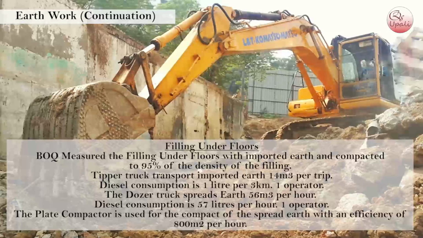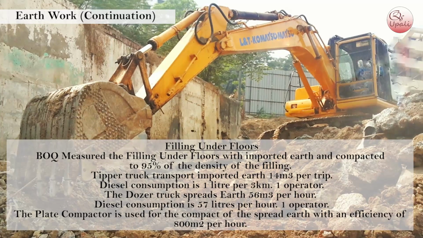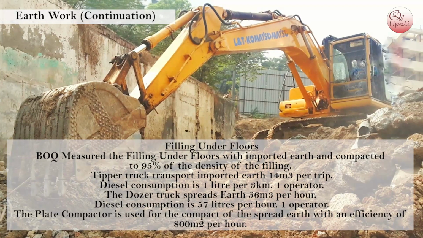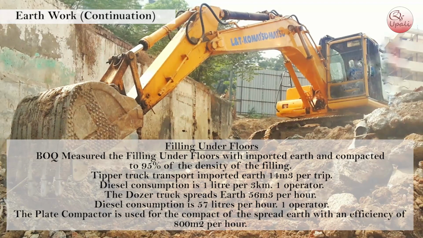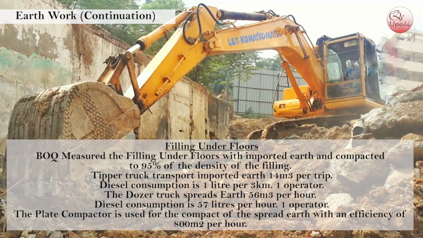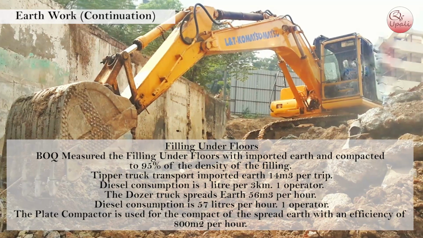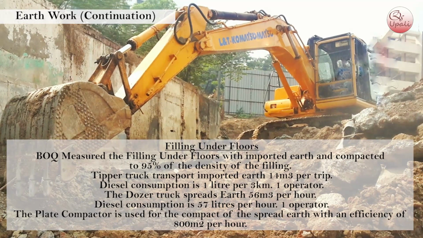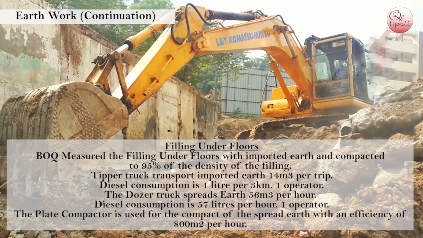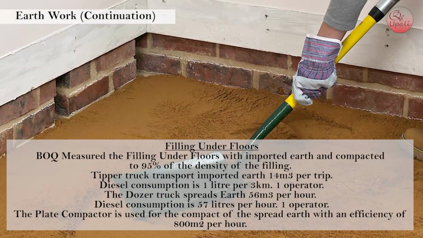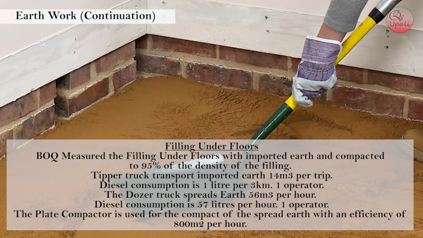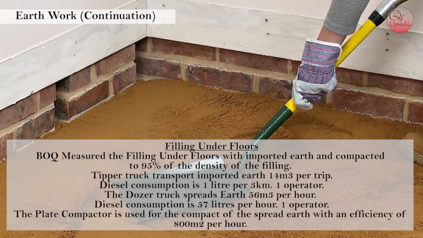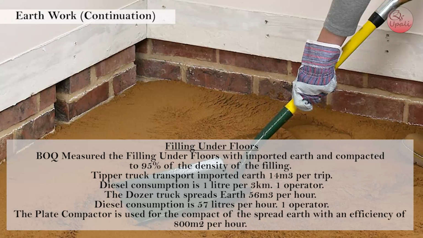Earthworks continuation. Filling underfloors. We measured the filling underfloors with imported earth and compacted to 95% of the density of the filling. Tipper truck transports imported earth, 14 cubic meters per trip. Diesel consumption is 1 litre per 3 km, 1 operator. The dozer spreads earth at 56 cubic meters per hour. Diesel consumption is 57 liters per hour.